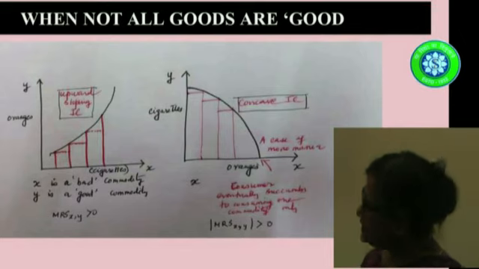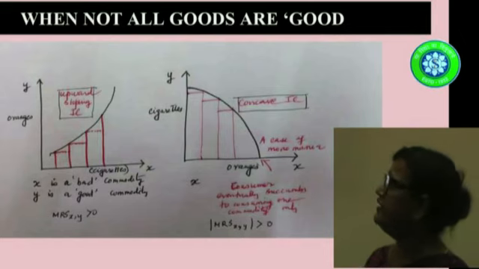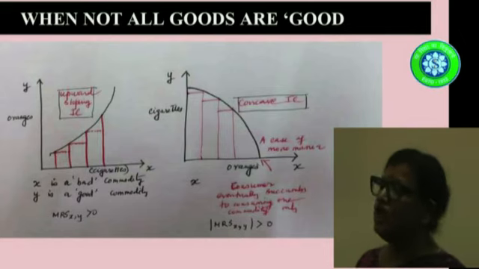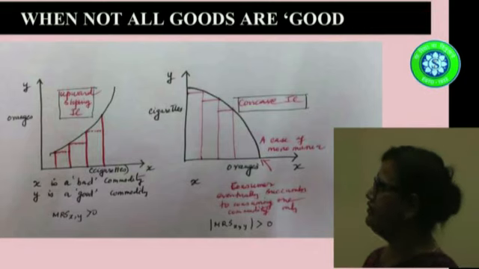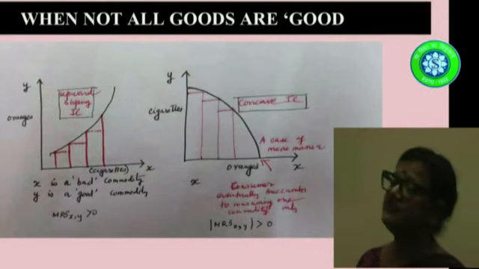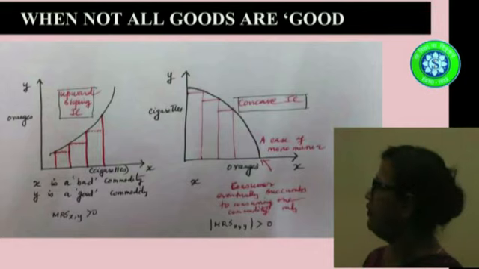So, in such a case, what will be the shape of the indifference curve? If I am given more and more cigarettes, then to compensate for my loss in health, I will have to take more and more oranges. So, the indifference curve will be upward sloping, not the downward sloping shape that we saw.